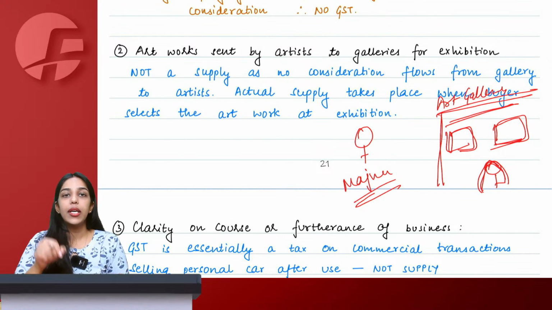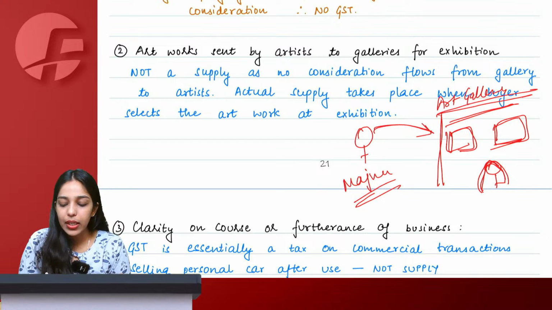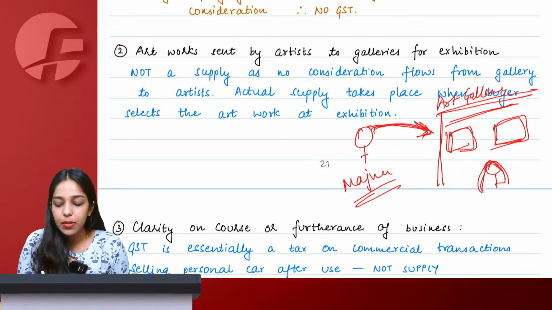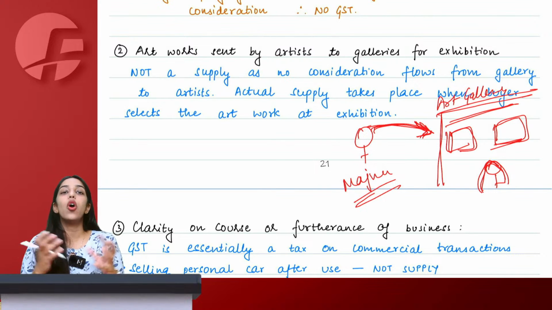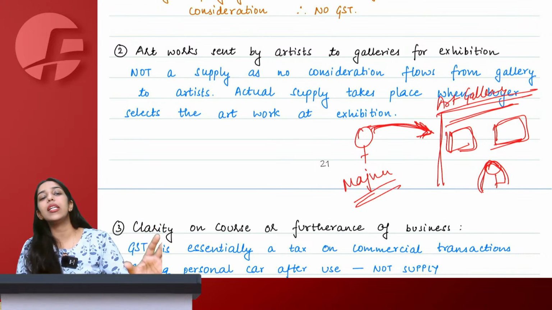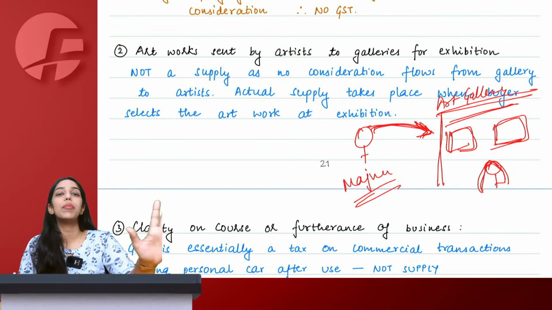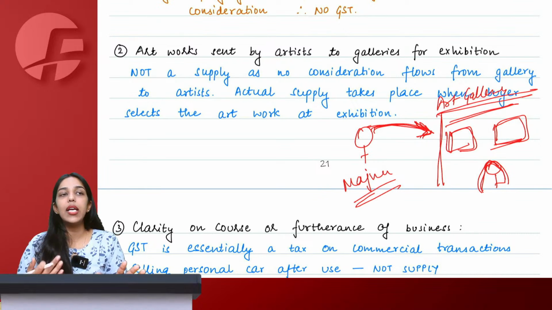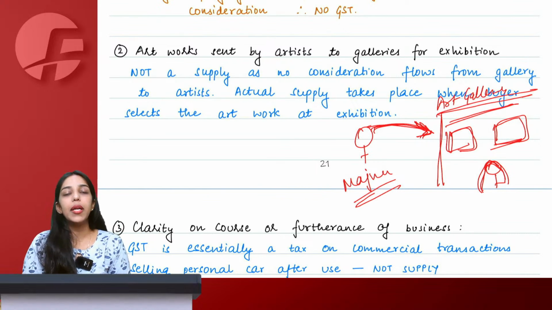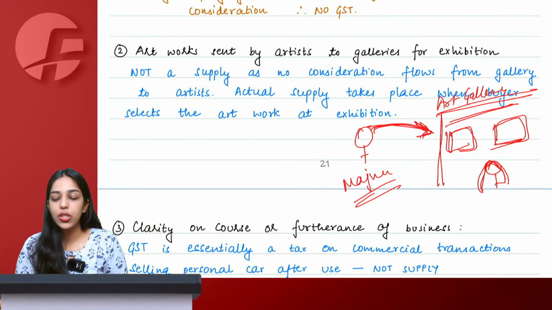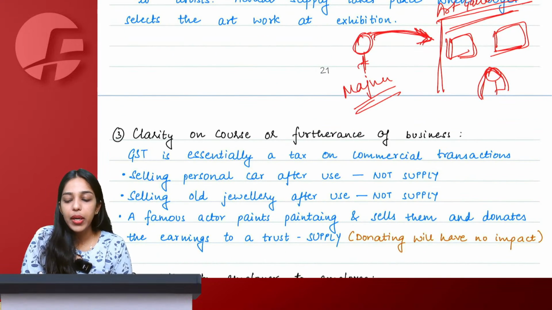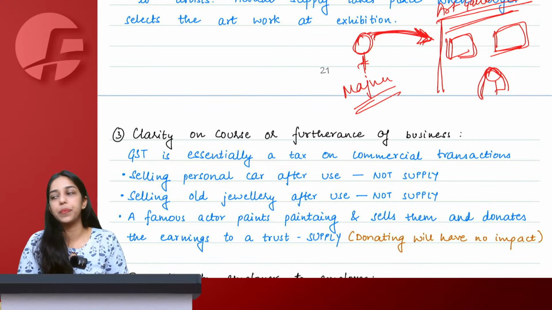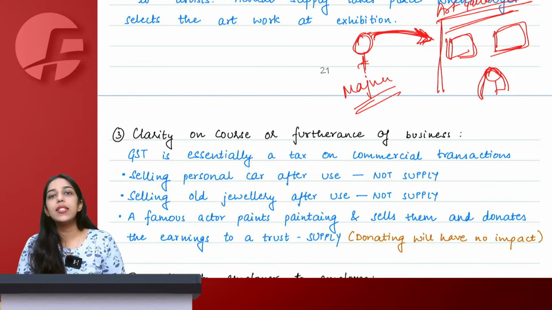Now see, today when Mr. Majnu is sending this painting to the art gallery, it is not with consideration. I am just sending this painting just so that it can be displayed there in expectation of some buyer coming to the gallery, visiting the gallery and choosing my painting. Tell me, with the knowledge that you have about section 7, should this sending of painting by an artist to an art gallery be considered as supply? Say yes or no.